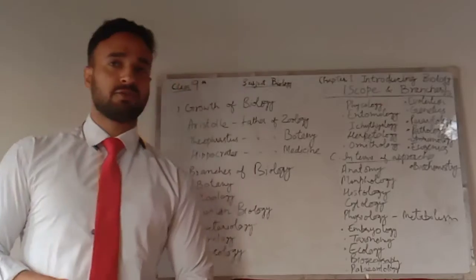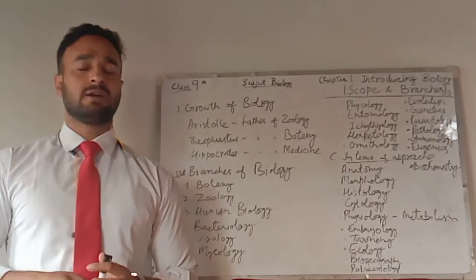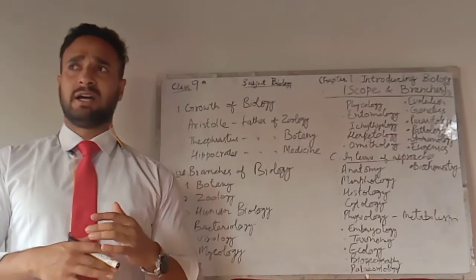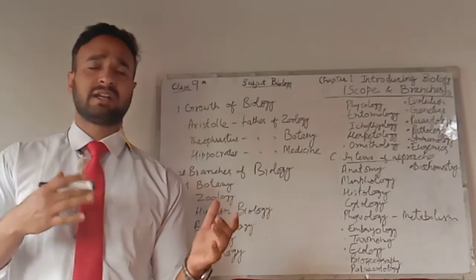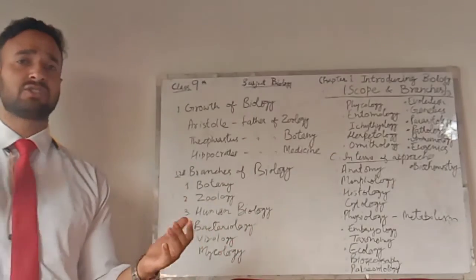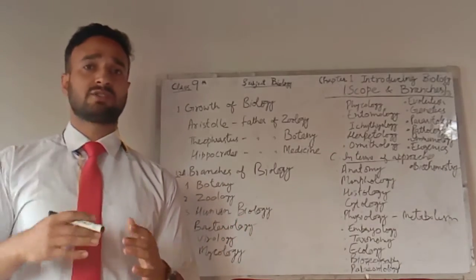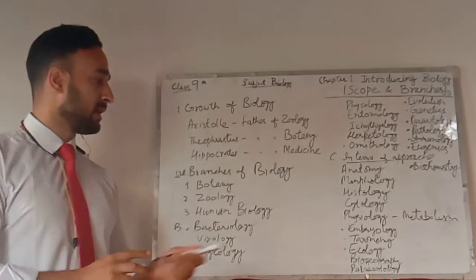Then there is biogeography. In biogeography, we study how living organisms are diversified in their existence, so we study about their distribution on the surface of the earth, how different living organisms are distributed on the entire surface of the earth. So this comes under the branch of biogeography.